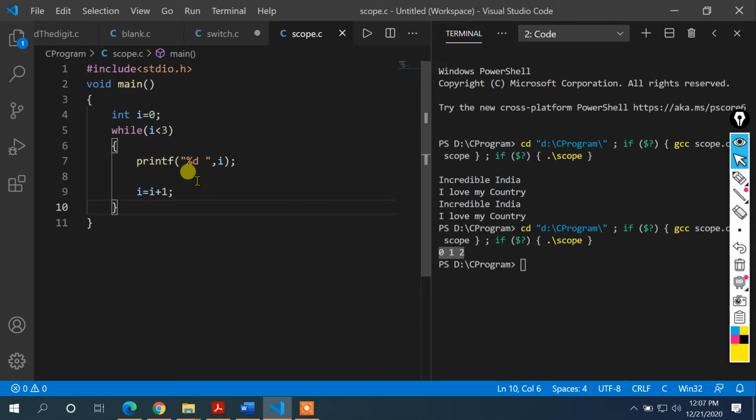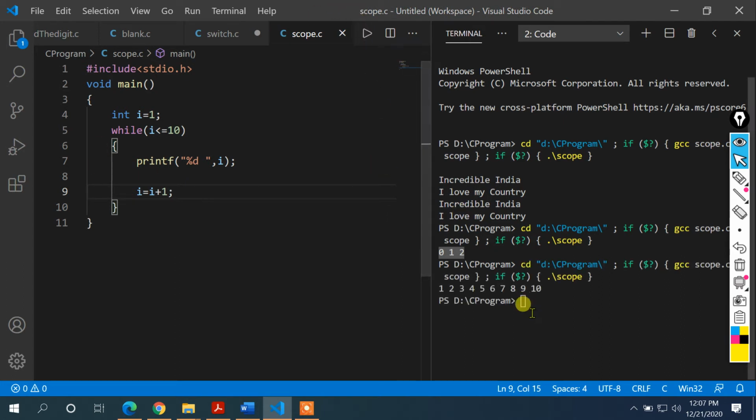If somebody asks you to print the numbers from 1 to 10, what will be the changes in this particular program? You will initialize i with 1 because you want to print i from 1 to 10. If you want to print up to 10, it should be written as i is less than or equal to 10, because when i reaches 10, the condition should still be satisfied, and only then the value of i gets printed. If you do so, you can easily notice the output is 1 up to 10.